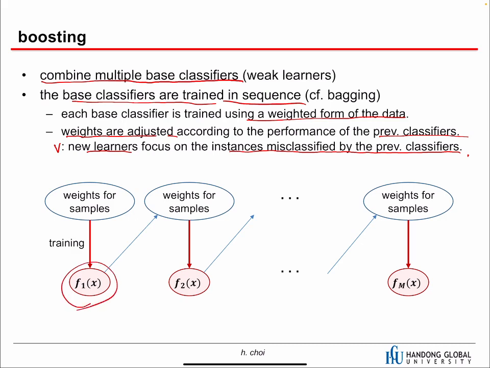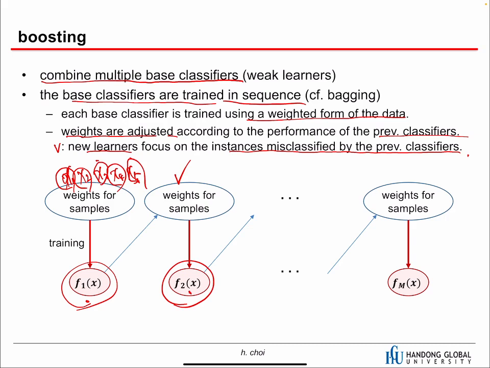So the first model is trained, and then we check the weight for the samples. Let's say we have x1, x2, x3, x4 and x5. And the first classifier is perfect with some of these samples. Then we put more weight on x3 and x5. So we train the second model with a different weight. These ones are more important for this model.